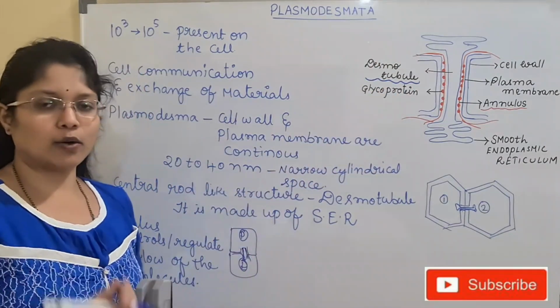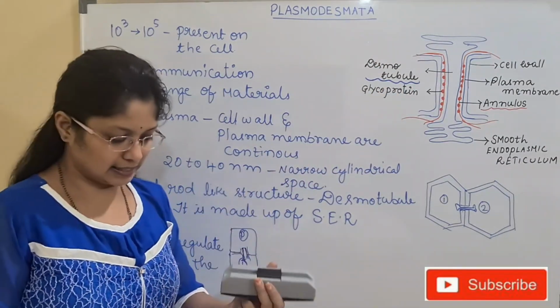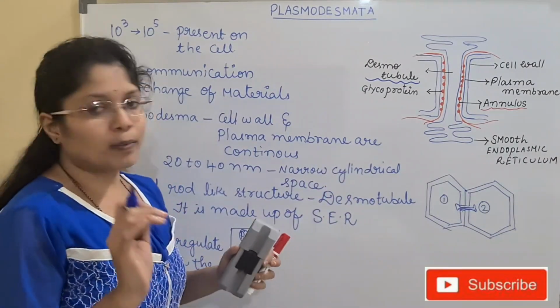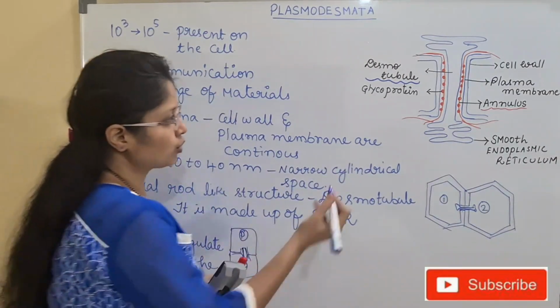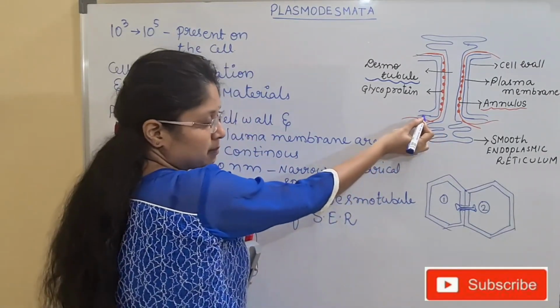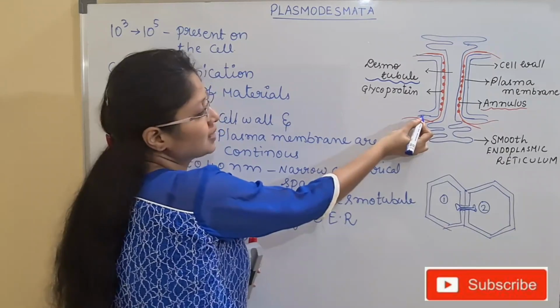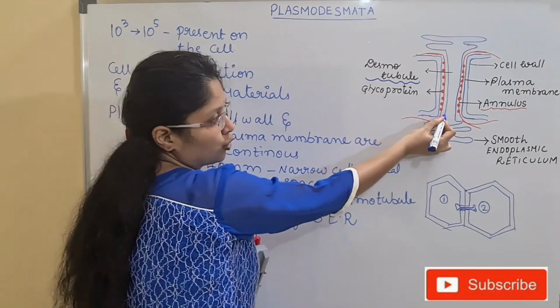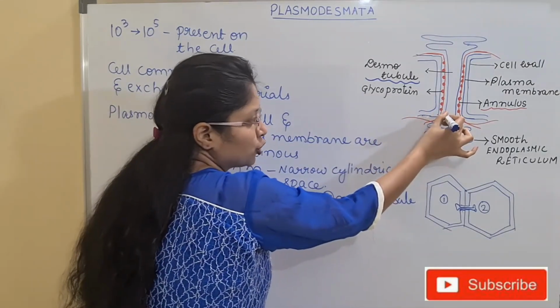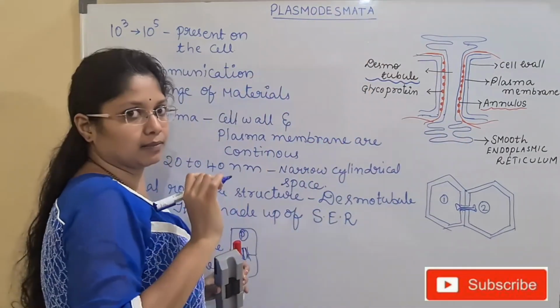Here, what type of molecules can be exchanged easily? There is a gap. Where is the movement taking place? That we will see now. The actual movement takes place between the plasma membrane, the second layer I have told you, and the desmotubule. So the movement is taking place in between the desmotubule and the plasma membrane. Clear?